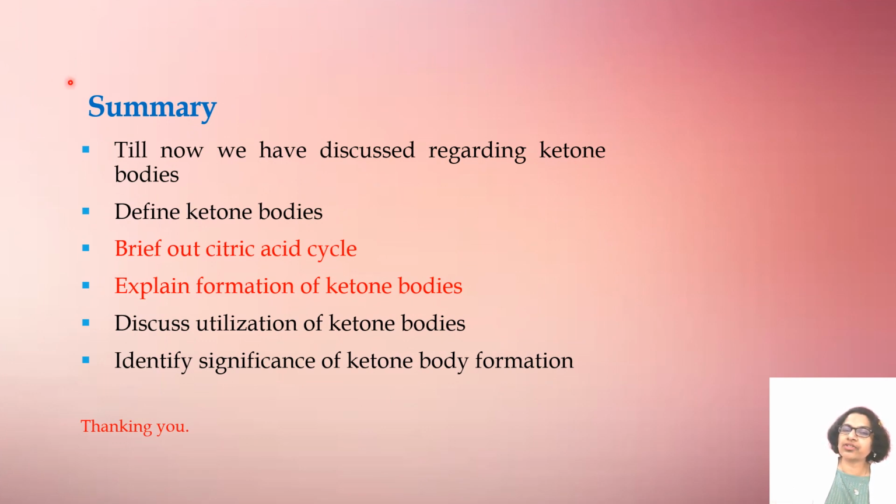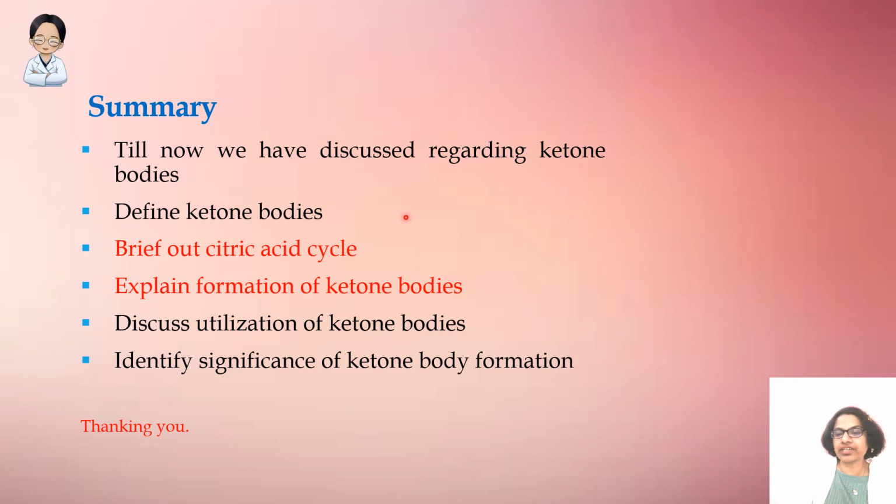So let us summarize our topic. Till now we have discussed ketone bodies and the definition we identified. These ketone bodies are helpful as energy producing bodies, and this is very important for the citric acid cycle.